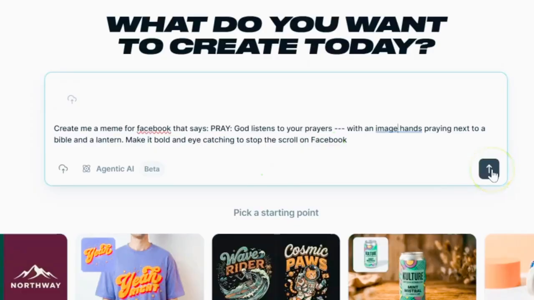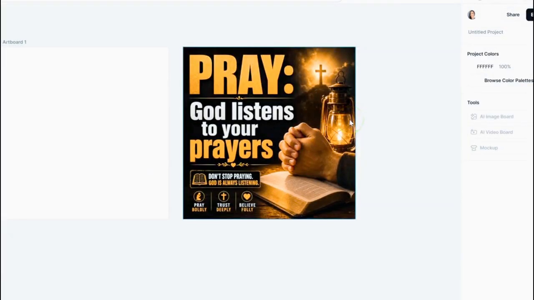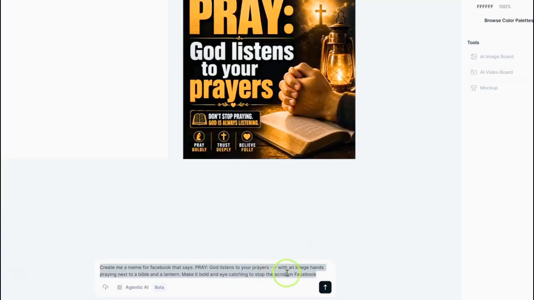Now let's click this button here and see what it generates. Okay, awesome. So this is what it came up with. And as you can see, this is now completely unique to us. It has inspiration from the original that we saw in Post Planner, but this is completely ours. And I would save this to my desktop in a folder, and then I would make 9 more variations of this so that I can spread them out throughout the month. And so I would just slightly switch up my text prompt here to change the image a little bit and see what we come up with.